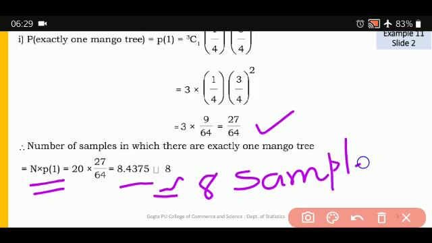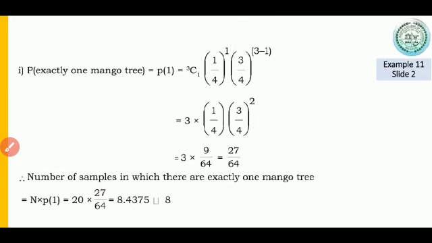So children, what I'm trying to tell you all is, when they ask only the probability, you just write this probability value. But when they're asking how many students, how many samples, how many trees, then at that time this probability value has to be multiplied by the capital N, which is given in the question. Let us see the second probability.